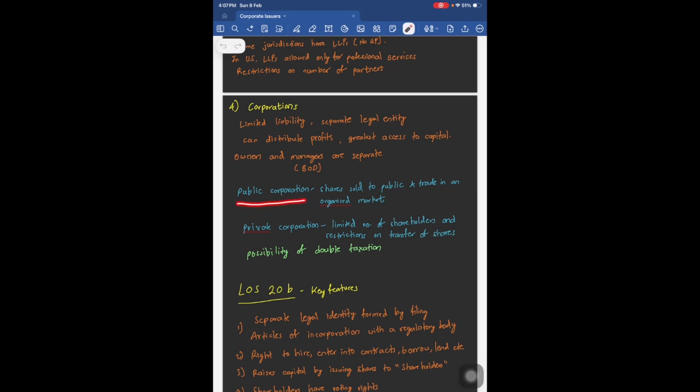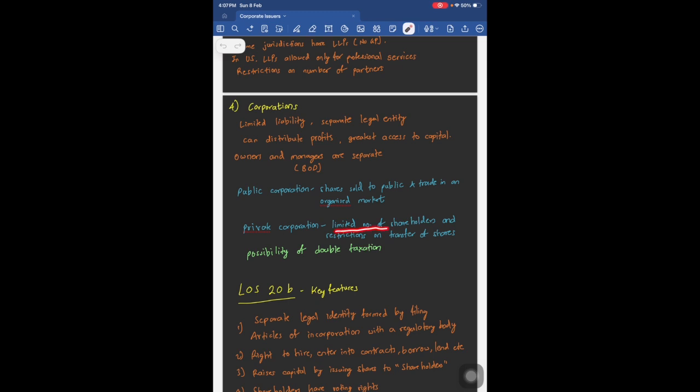There are two types of corporations. One is a public corporation, and another one is a private corporation. A public corporation's shares are sold to general public and they trade in an organized market, whereas a private company's shares are not traded on an organized market and there are limited number of shareholders.